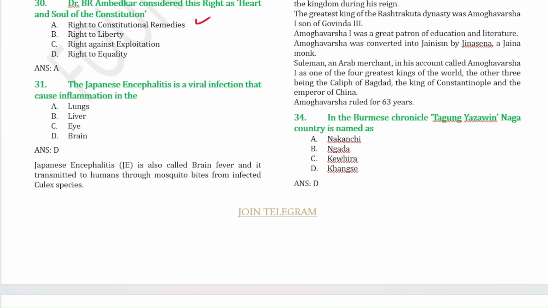Japanese encephalitis is a viral infection that causes inflammation in the brain. So this Japanese encephalitis is also known as brain fever, and it is transmitted through mosquito bites from infected Culex species.